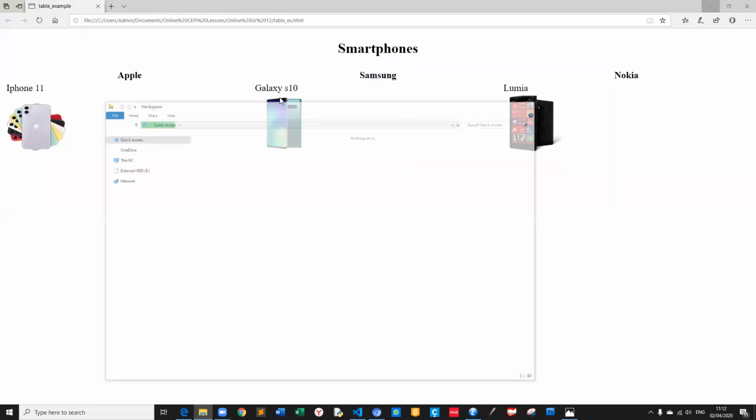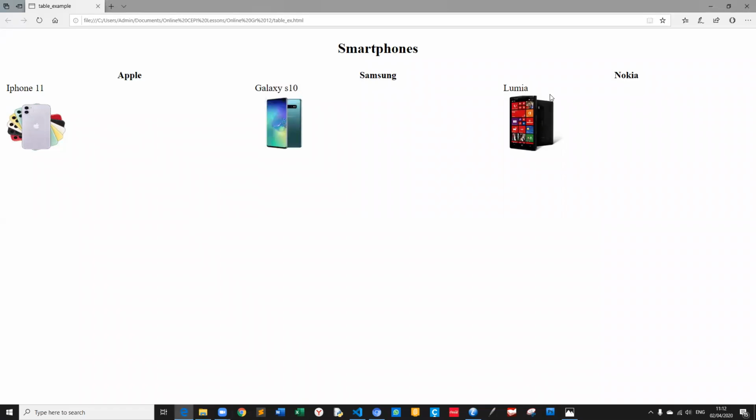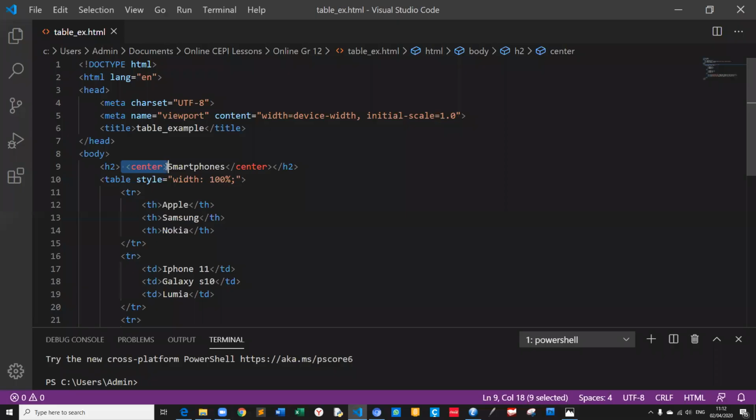Look, Apple, iPhone 11, Galaxy S10, Lumia, and the Nokia. Here are the smartphones. Now we are using CSS, we will do the design. Can you see this red center? Normally this is the center tag, which they used before. Nowadays, in new technology, they don't use this because they use CSS.